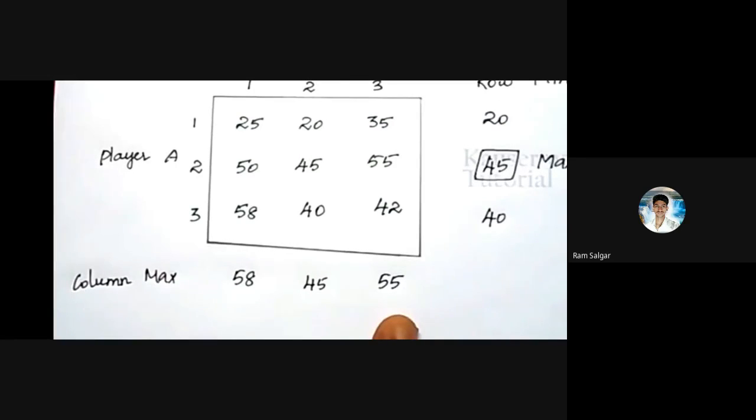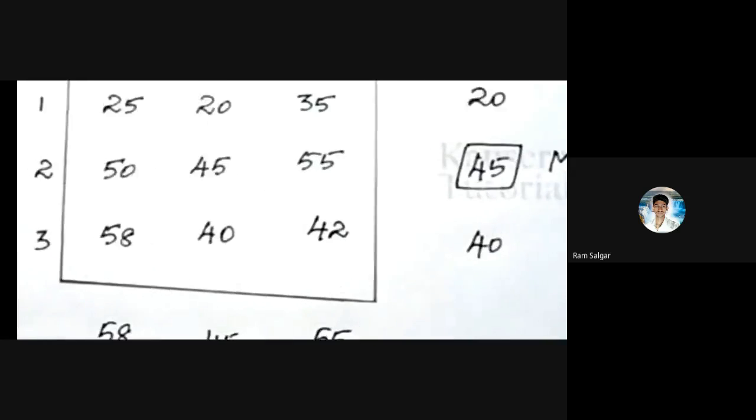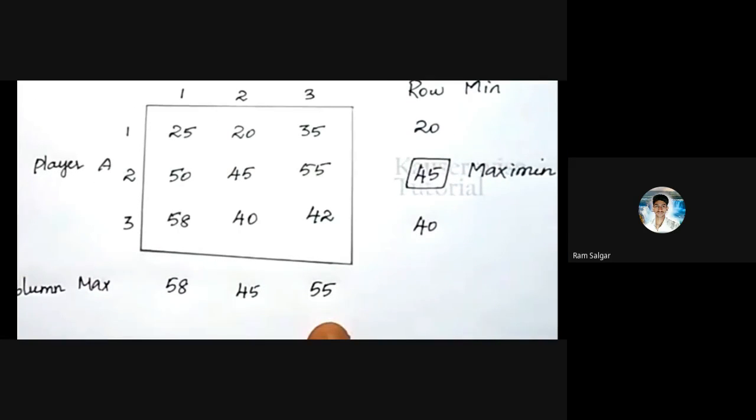Similarly for the second strategy: 20, 45, 40. Which value is maximum? 45. And for the last one: 35, 55, 42. Which is the maximum value? 55. So write down the 55 value over here. Now what is the next step? This is only the basic first step: calculate the row minimum and column maximum.